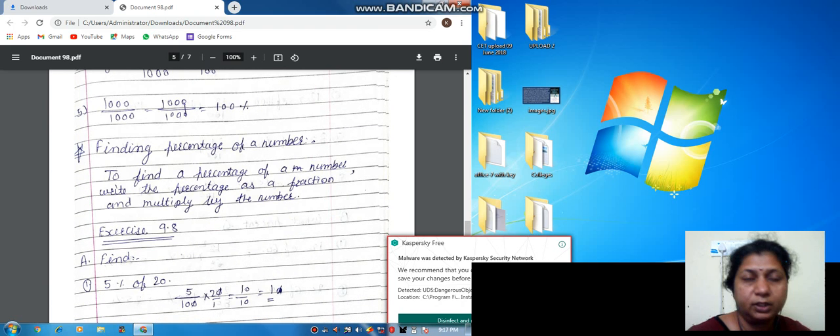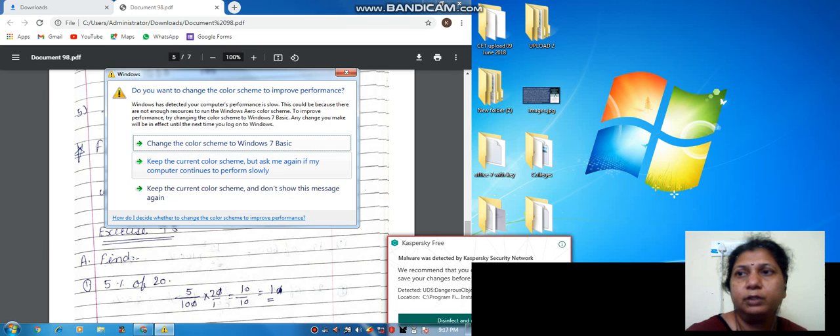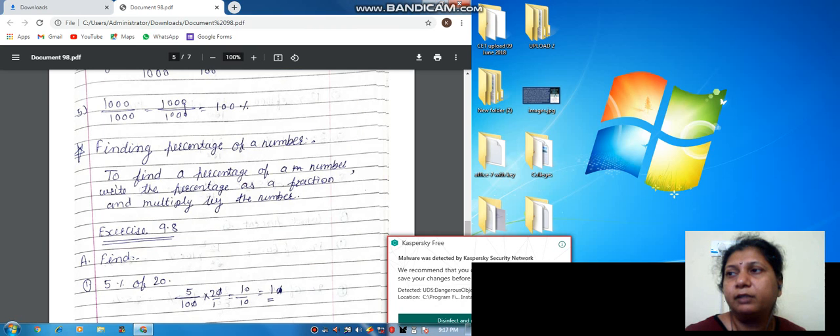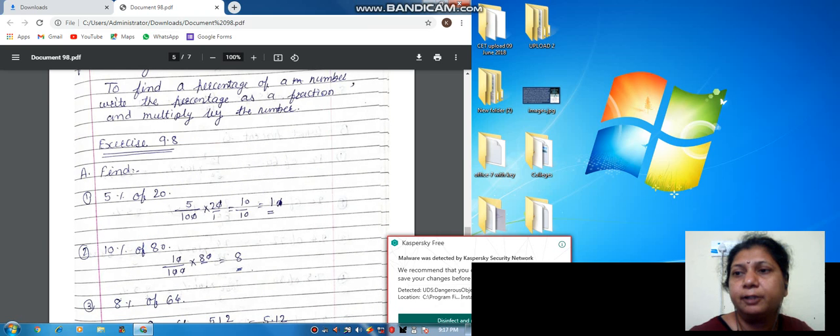Now see here, we have completed the metric measurements. Now if the percentage is given between two numbers and we have to convert it, how will we do it? So let's check. To find a percent of a number, write the percentage as a fraction and multiply by the number. See first, exercise 9.8.